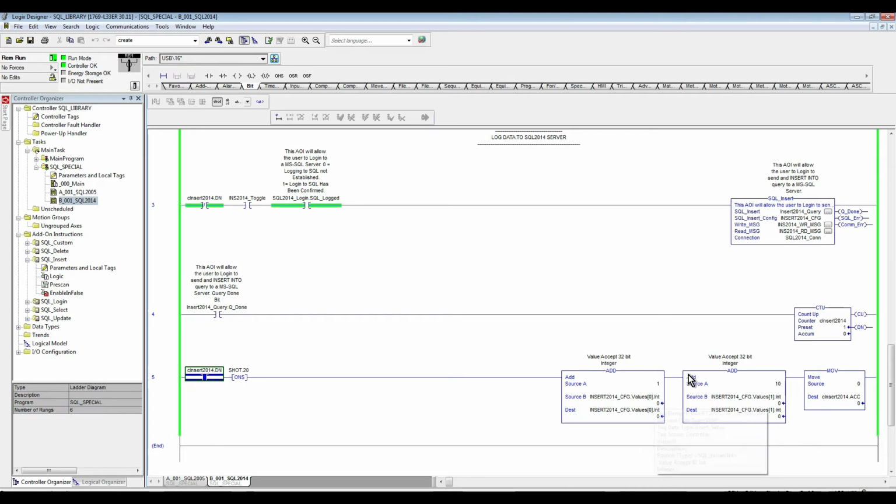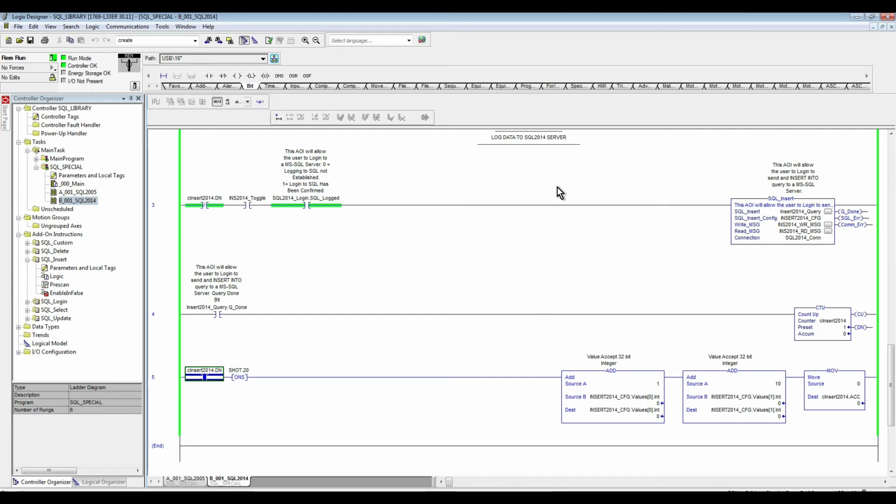So we're going to have 0, 1, 2, 3 for the items, and then 10, 20, 30 for the values. Then we're resetting the counter so the process can repeat itself automatically. That's what we're trying to do here.